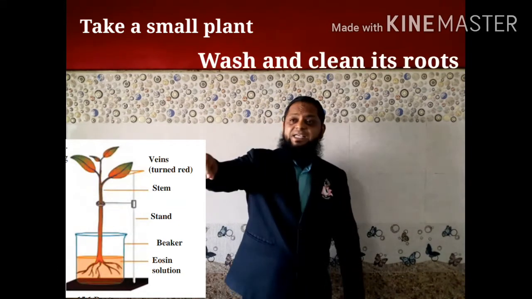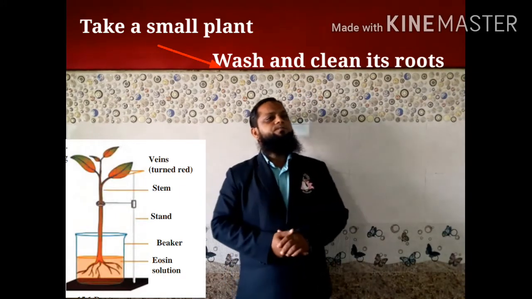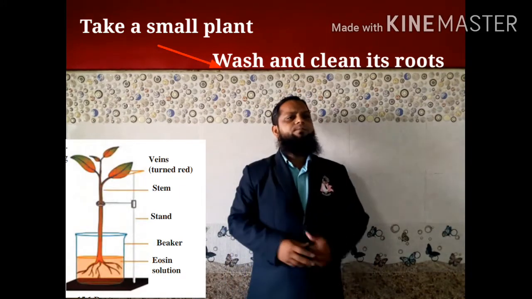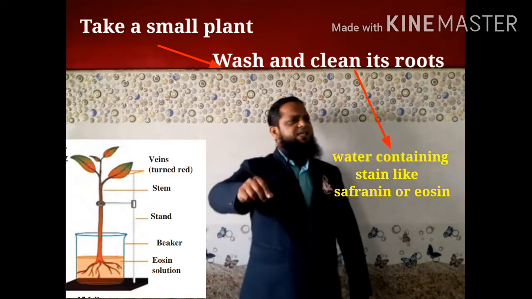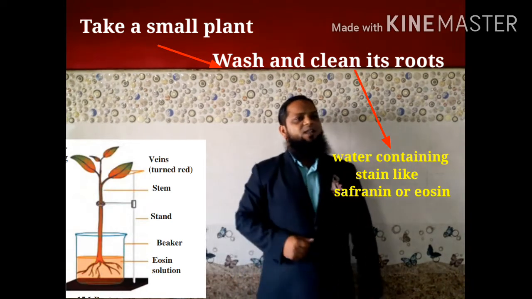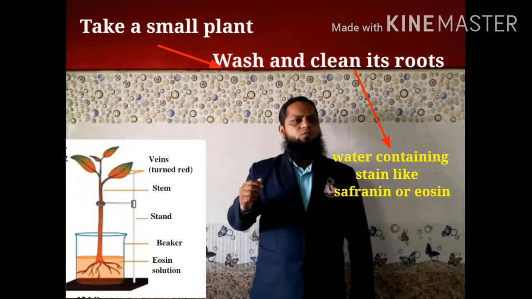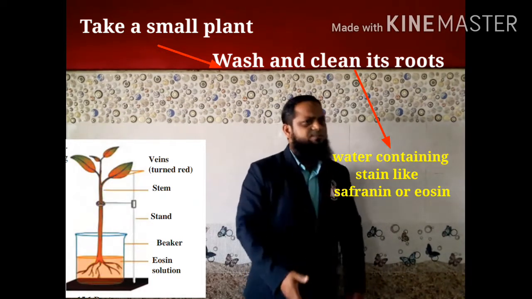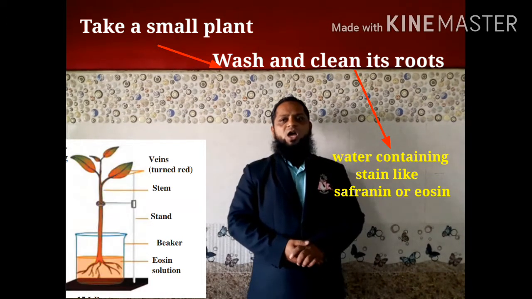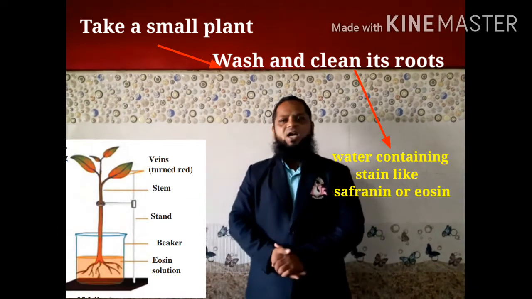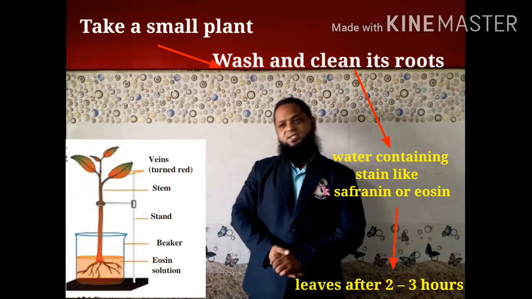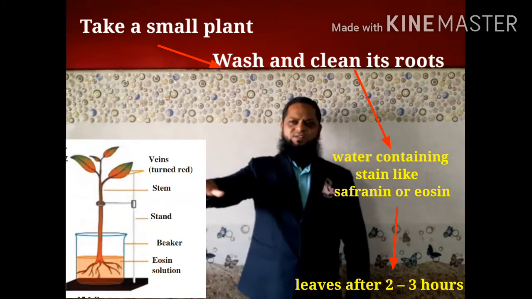Wash and clean its roots as shown in the figure. Keep it in water containing a stain like safranin or eosin. Observe the stem and the veins of the leaves after 2 to 3 hours. This is the small activity.